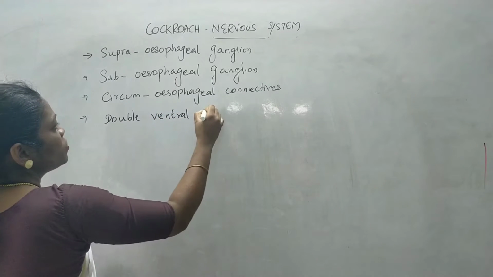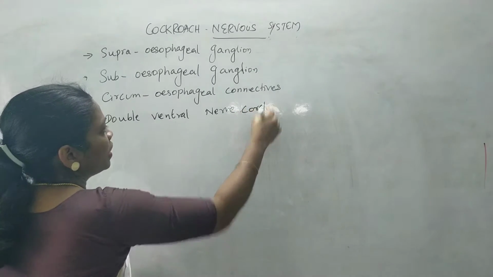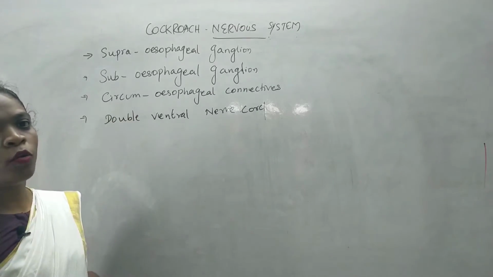So these are the structures present in cockroach to maintain the nervous coordination.